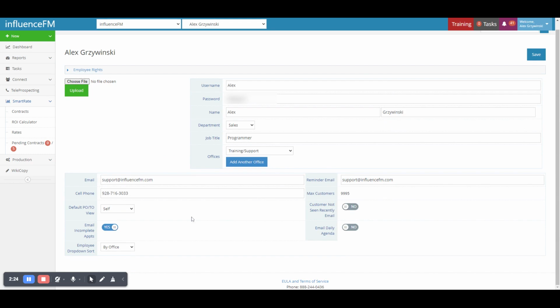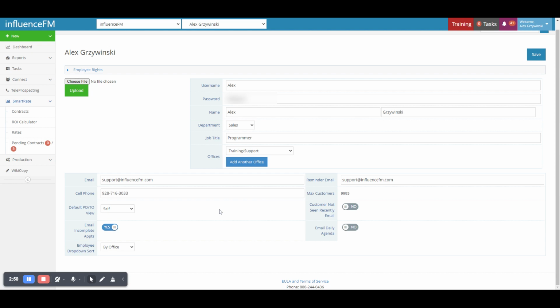Next, you have the drop-down for default PO/TO view, and the options are self, all employees, or office. So this means when you go to the production order or traffic order page, this will choose what default employee gets selected. So it'll either default to yourself, or you can choose to view all production orders or traffic orders for the office or company.